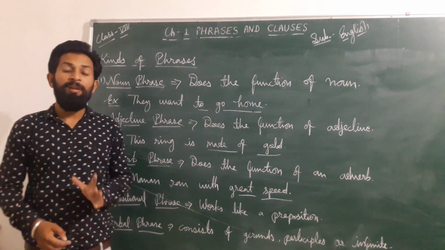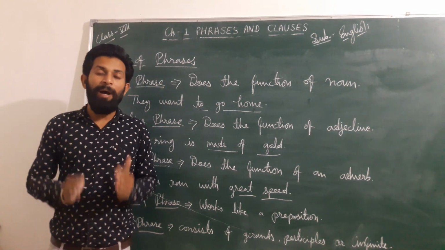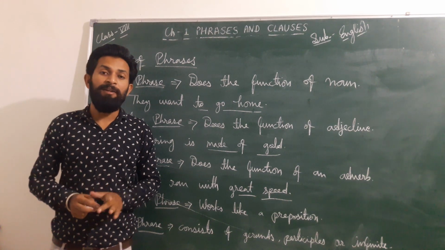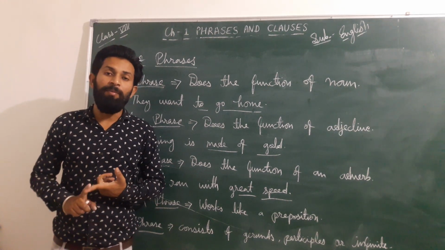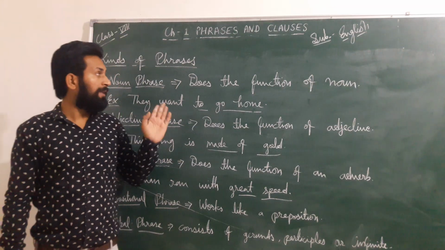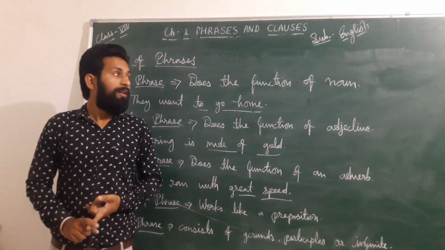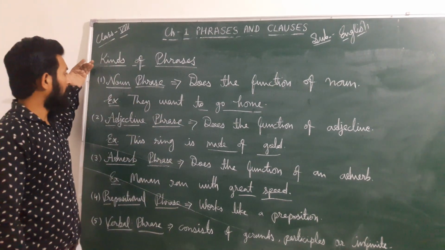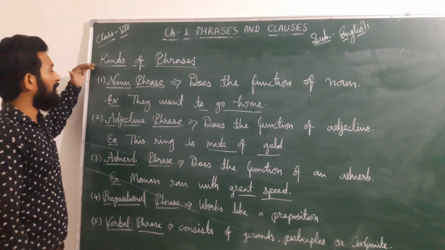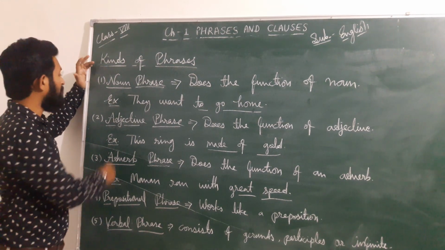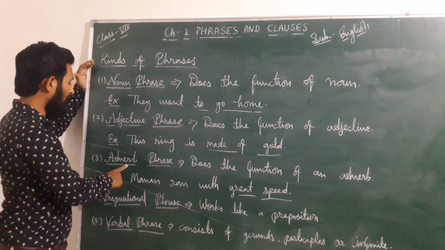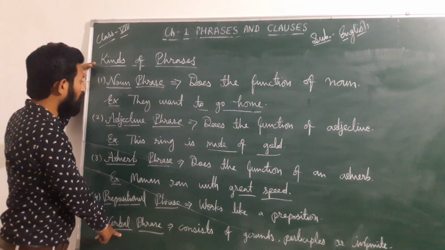Dear students, you know that a phrase means a part of a sentence that does not contain a subject or a finite verb. I already explained that earlier, and we have discussed the kinds of phrases. If anyone asks you about the kinds of phrases, you can say there are five types: noun phrase, adjective phrase, adverb phrase, prepositional phrase, and verbal phrase.